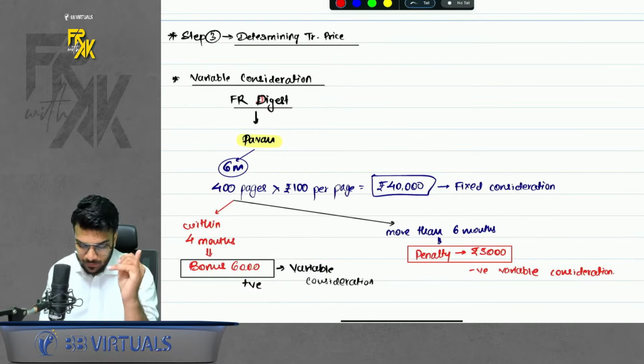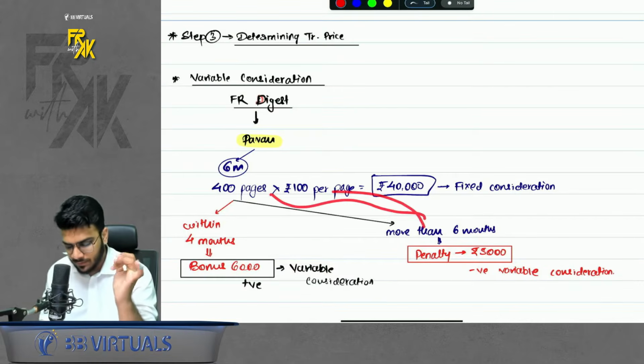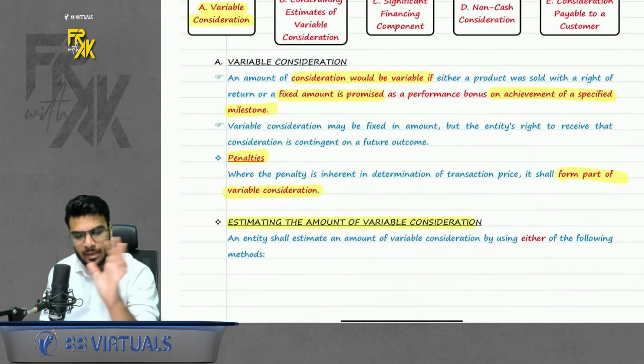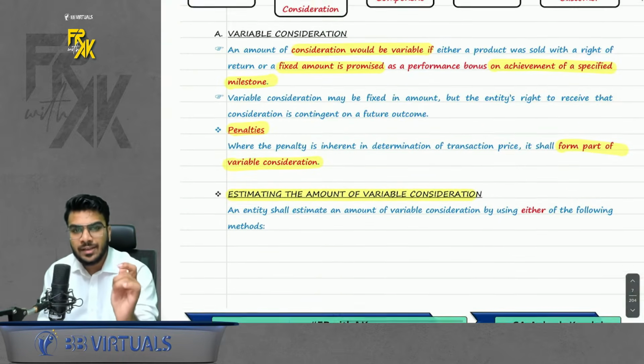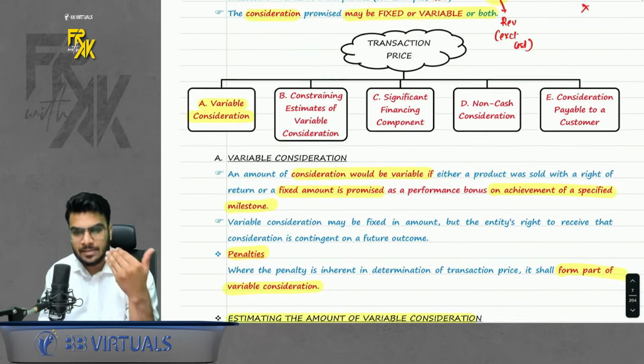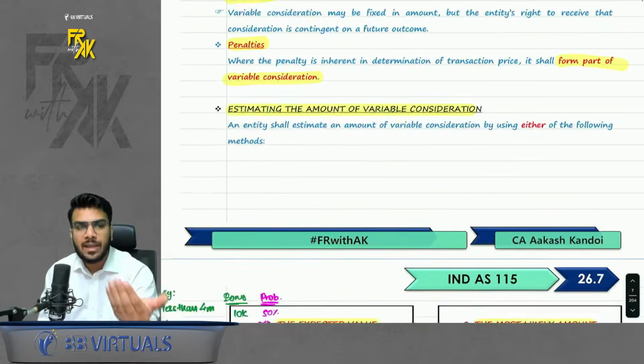Let's say I tell him that if you take more than 6 months, I will charge you a penalty also. Then here it is a negative variable consideration. It can be either of it. So first of all, whether variable consideration should form part of transaction price, the answer is yes. But how will you estimate the amount of variable consideration?